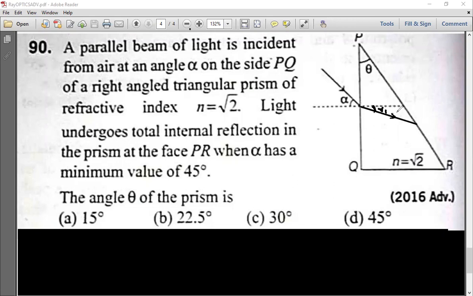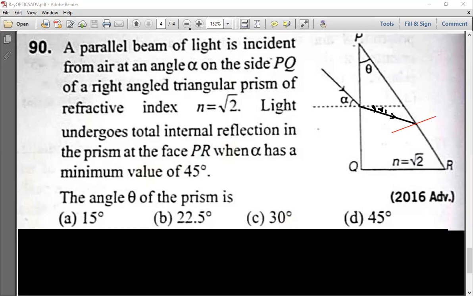Right. Now total internal reflection takes place means the angle of incidence should be greater than critical angle. Agree with me? So at this face, if I draw one normal like this, this is the normal now. So the condition is the angle should be greater than critical angle.